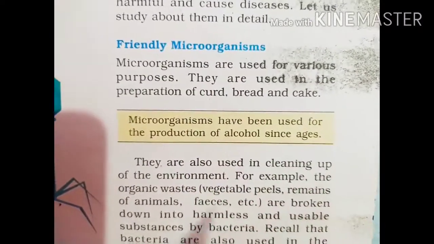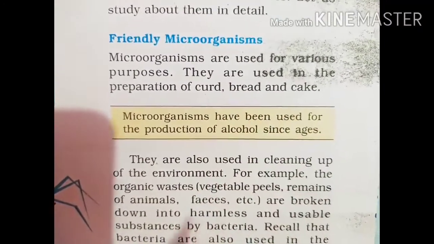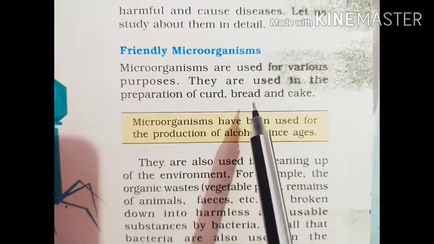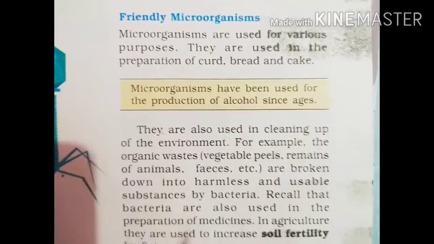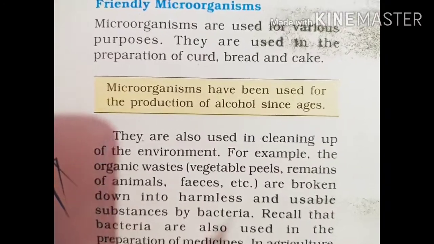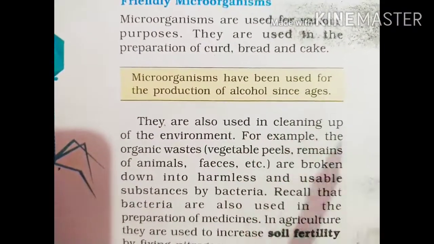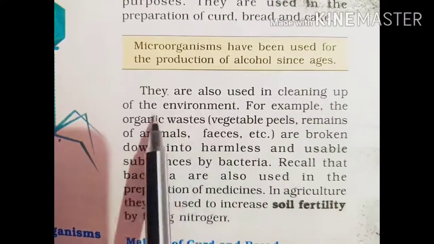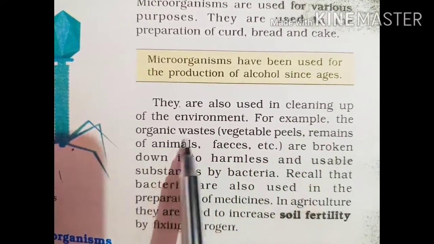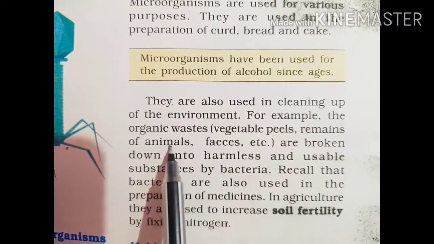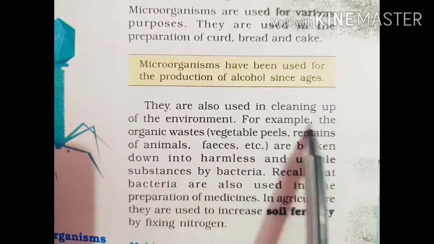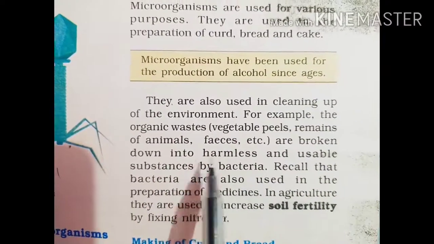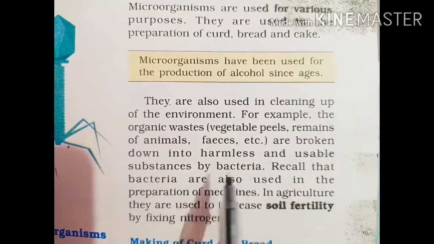Microorganisms which are friends. Microorganisms are used for various purposes. They are used in the preparation of curd, bread and cake. Microorganisms have also been used for the production of alcohol for so many years. They are also used in cleaning up the environment. For example, the organic waste, vegetable peels, remains of animal feces, etc. They remove this kind of organic waste. They break these things into harmless and usable substances.